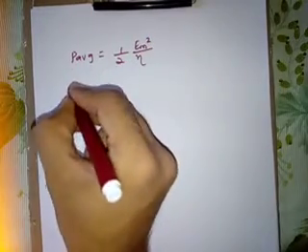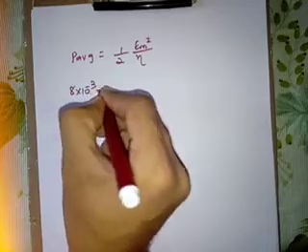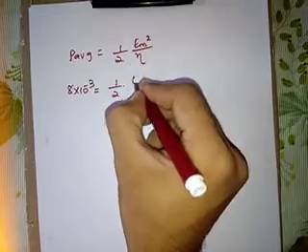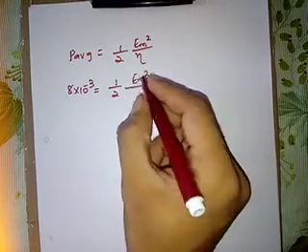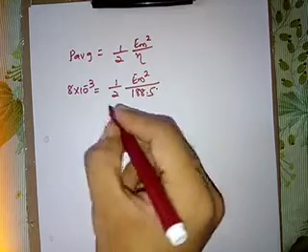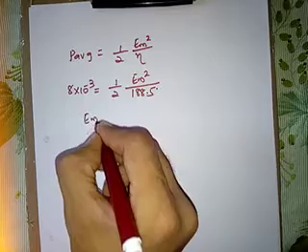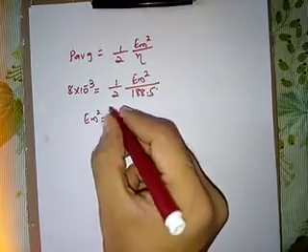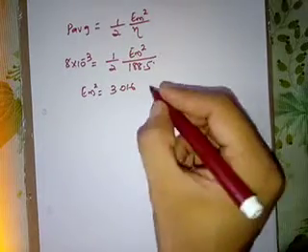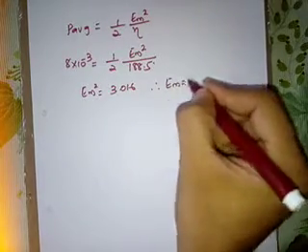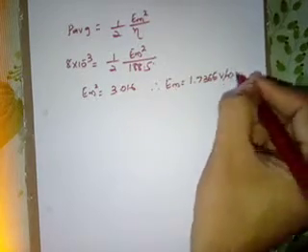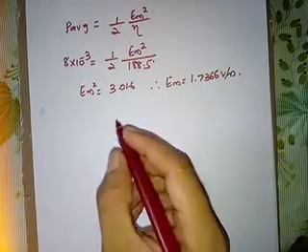P average is given as 8 into 10 raised to minus 3. This is equal to 1 upon 2 Em square divided by eta. Eta is 188.5. So this comes out to Em square is equal to 3.016, or Em is equal to 1.7366 volt per meter.